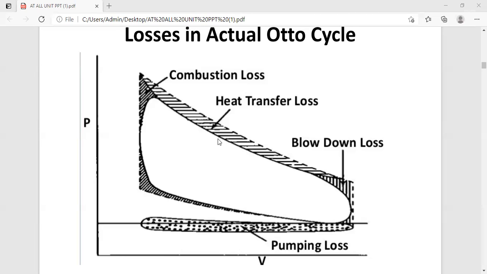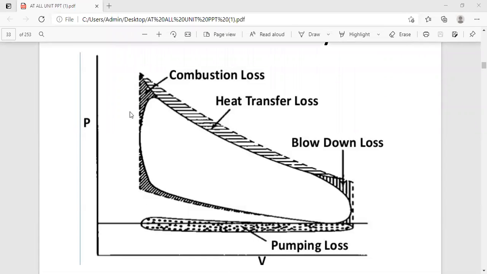Now, the heat transfer losses we have also shown. We discussed that all the processes are assumed to be adiabatic, but in actual practice there is a transfer of heat from the working fluid to the surrounding and from the surrounding to the atmosphere. And we have shown the combustion losses, which you also observe over this shaded portion. So all the losses we have shown from the PV plot.